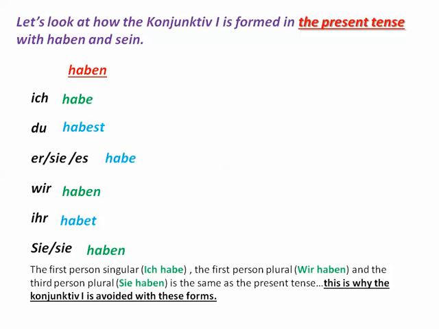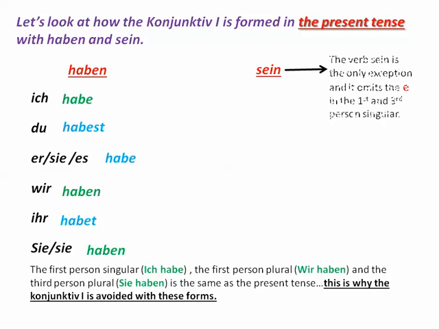Ich habe is I have also. Wir haben, we have. So this is why in German that the most common example, or the most prolific use of the verbs in the special subjunctive, is going to be in the third person singular, because it looks significantly different from the way it looks when it's conjugated in the present tense.